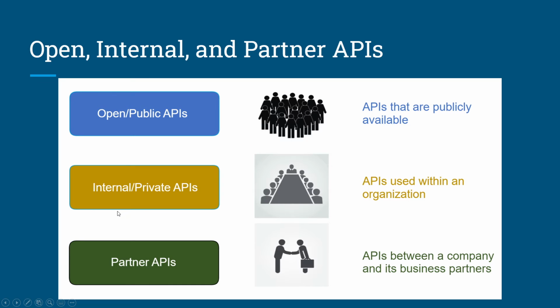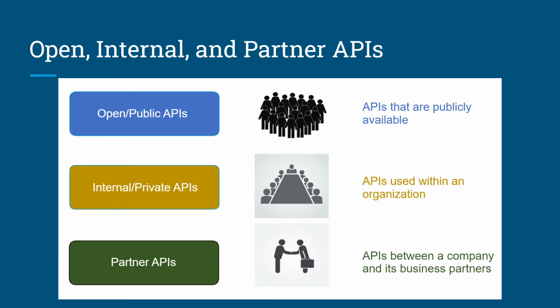Open, internal, and partner APIs. These are the three types of APIs. First is open or public APIs. Examples of these are International Space Station API and Google Maps API. Because these APIs are public, many API providers require the users to get a free key or token prior to using the API. This is to help control the number of API requests they receive and process.